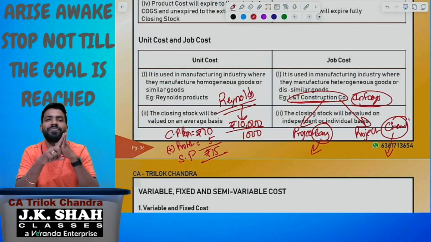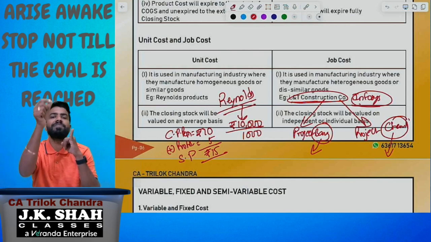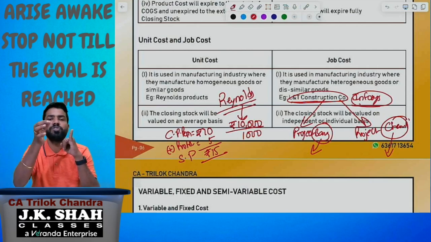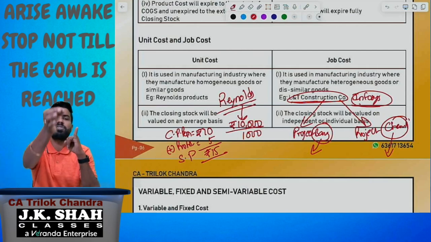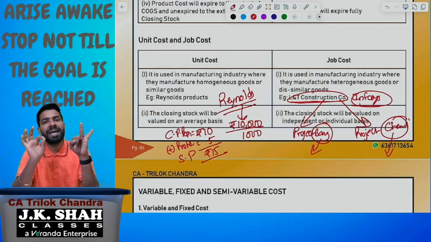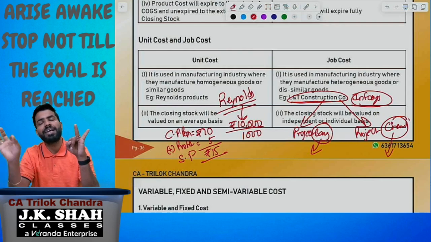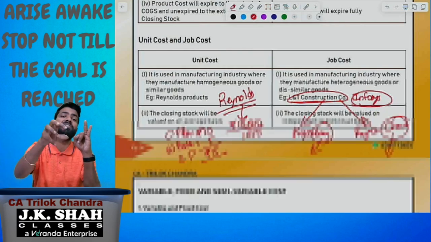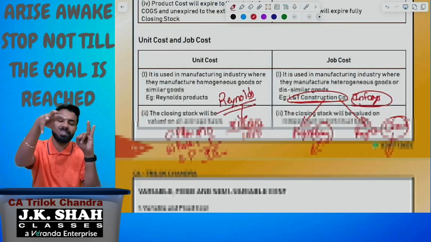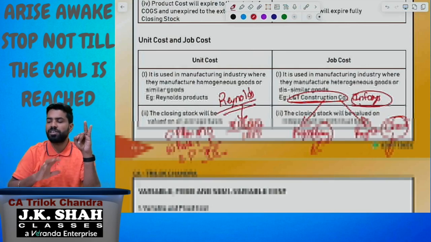So the first classification, expired cost and unexpired cost, is based on deduction from the sales. Whichever cost is reduced from the sales is an expired cost. Whichever cost does not reduce and is carried forward to the next accounting period is called an unexpired cost. Next, manufacturing, administration, selling and distribution. This depends upon place of incurrence. If the expense is incurred in the factory, manufacturing cost. If